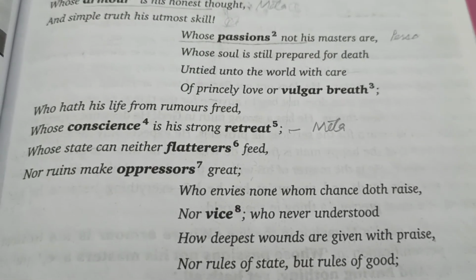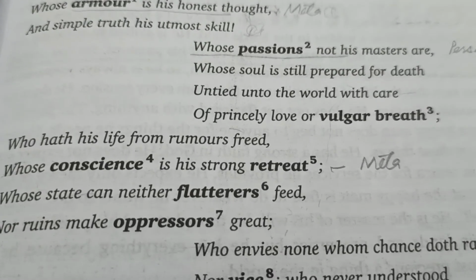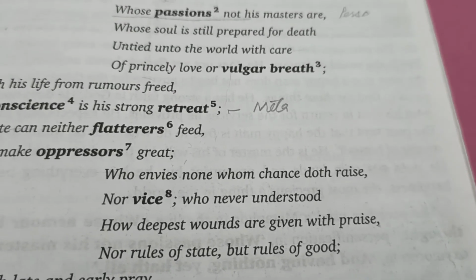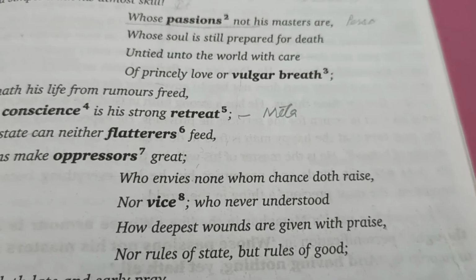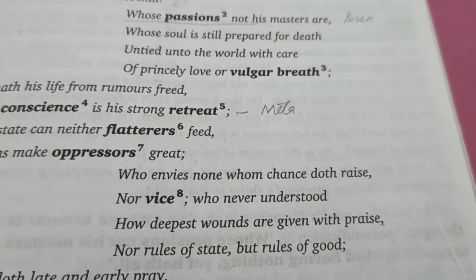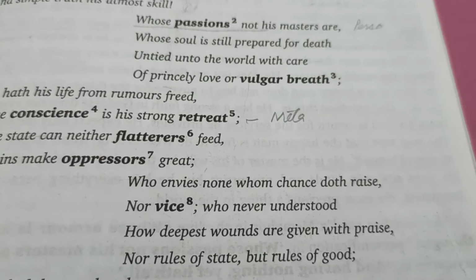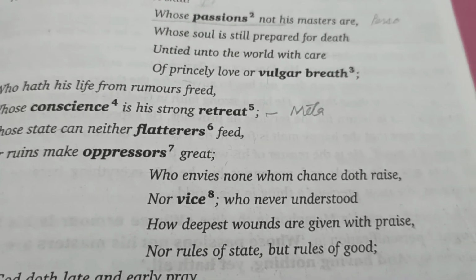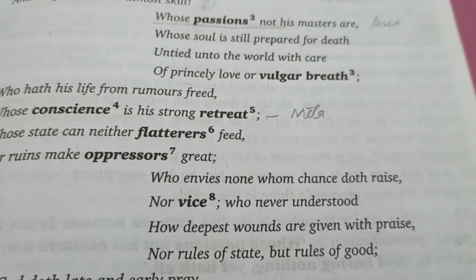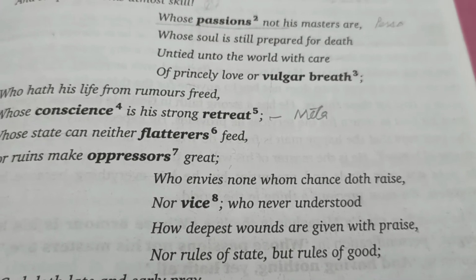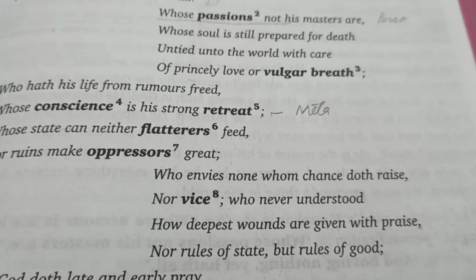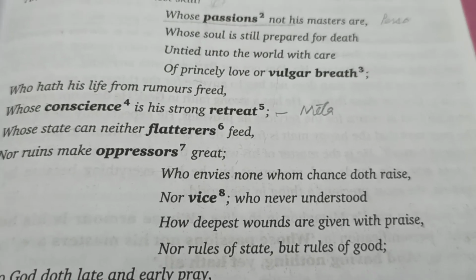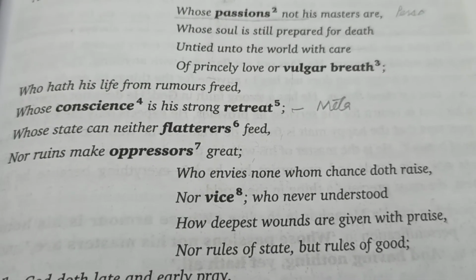As you have gone through, conscience, whose conscience is his strong retreat, because his conscience shows him the right path of life, the right path of progress, the right path of peace and happiness. That's why students, rules of good, he believes in the rules of goodness, he believes in the rules of benefits for others. That's why he doesn't believe all those rules which are considered positive in the society, but basically they are not positive at all, but those rules are harming others.